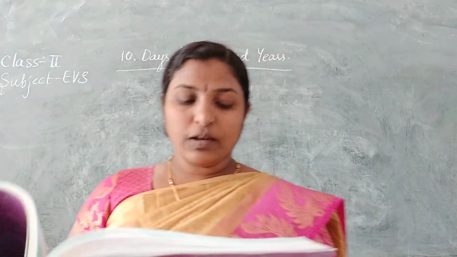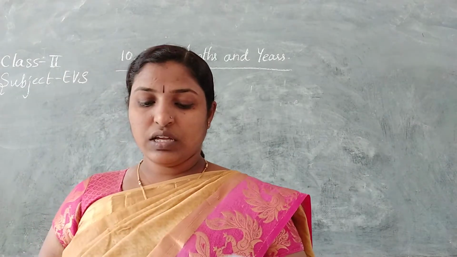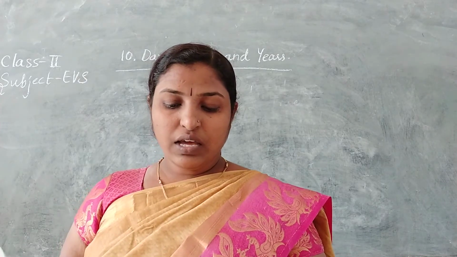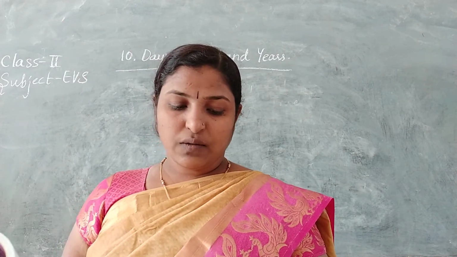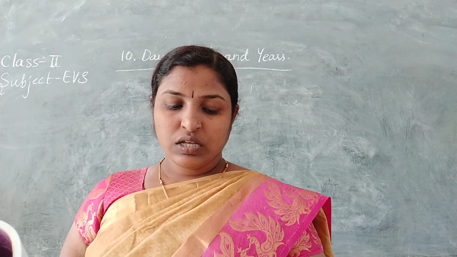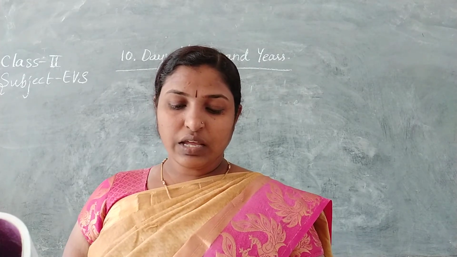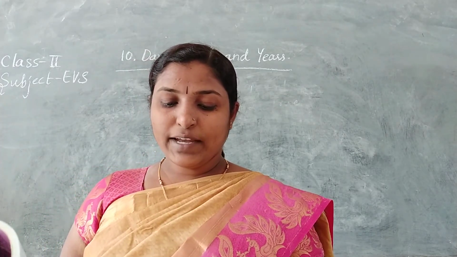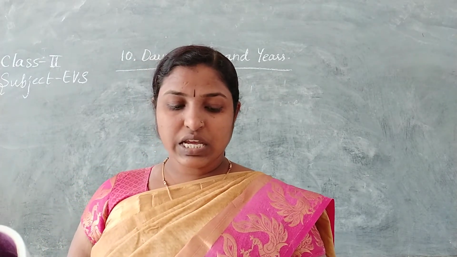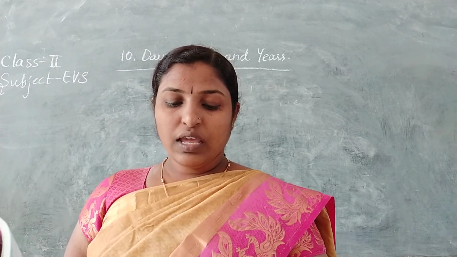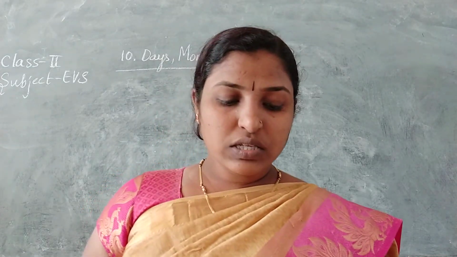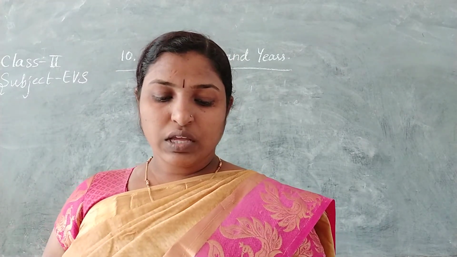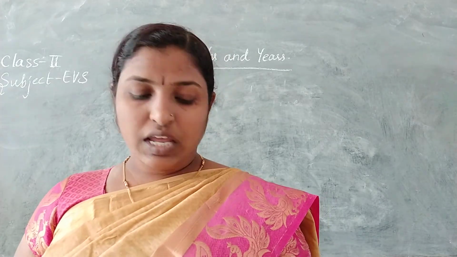Match the following. A leap year should match to C, 366 days. A year, around the sun. Earth moves around the sun. A year is equal to 12 months. First one, a leap year joined to C, 366 days. Second one, a year joined to A, 12 months. Earth moves D around the sun. Fourth, a week, B, 7 days.